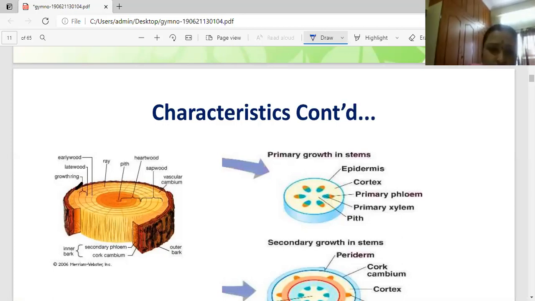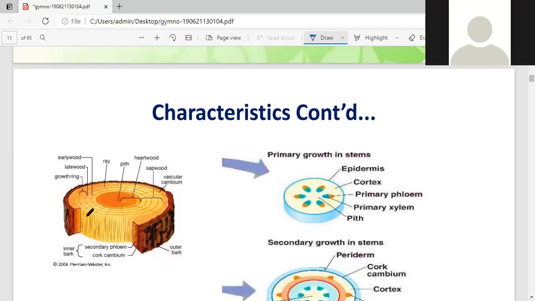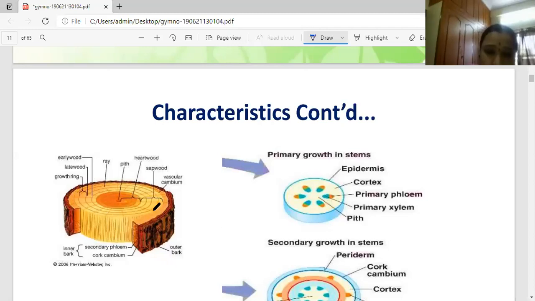Here you can observe the secondary growth in the gymnosperm. See here girls, where my pen is. This is the stem cut, just a section of the stem. In that stem, the secondary growth takes place. After secondary growth takes place in the gymnosperm, there is formation of an annual ring. See here, girls, you can observe circle-like structures. See here, 1, 2, 3, 4. Can you see the circles? Yes, girls. Yes, ma'am. That is called annual rings. How do annual rings form? In the vascular system, after secondary growth, these rings form.